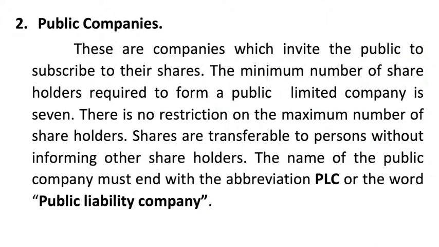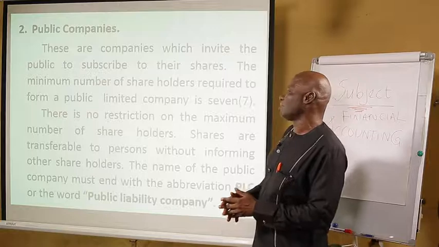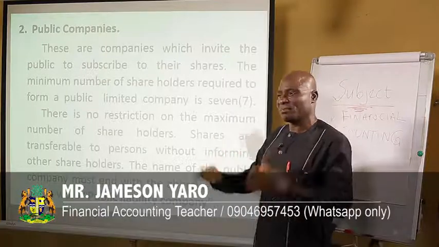Two, public companies. These are companies which invite the public to subscribe to their shares. The minimum number of shareholders required to form a public limited company is 7. Well, there is no maximum number.